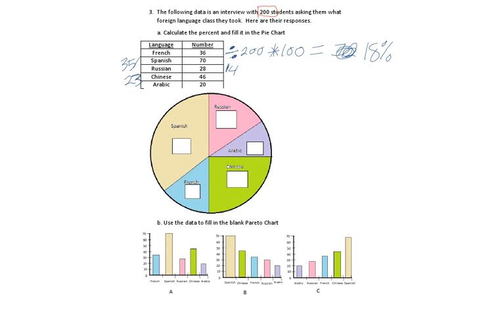Wow, it's not letting me write. Arabic, 20 divide 200 times 100, 10%.